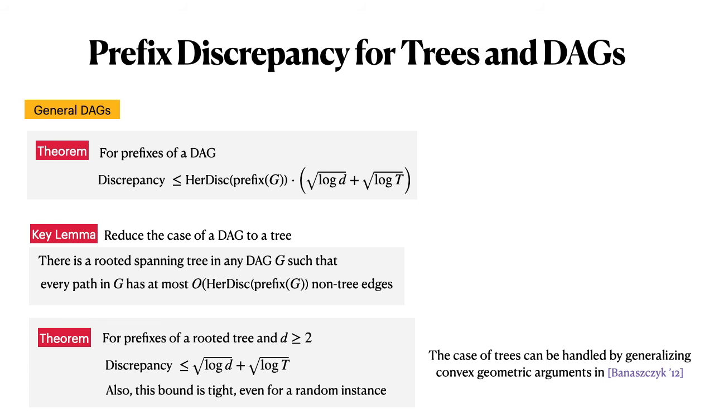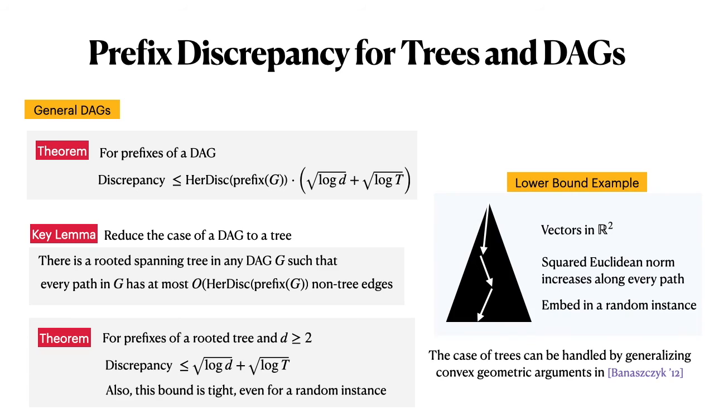And to show that this bound is tight for trees, we can construct a very nice lower bound example, which is pretty simple. Let me just give you some key points here. Let's say we are given a tree and we want to assign vectors to this tree. Let's say this is just a complete k-ary tree. We will just assign two-dimensional vectors to each vertex of this tree.